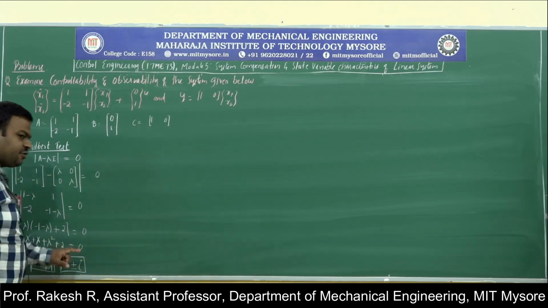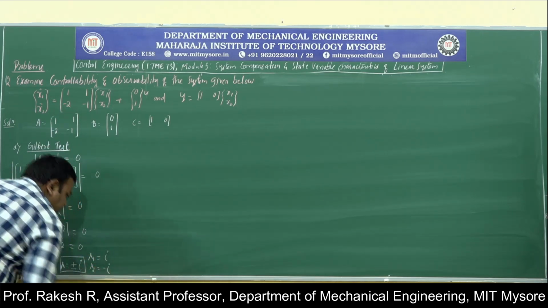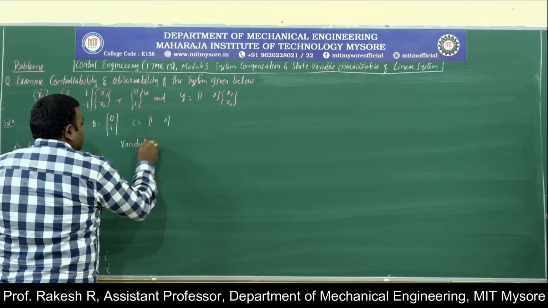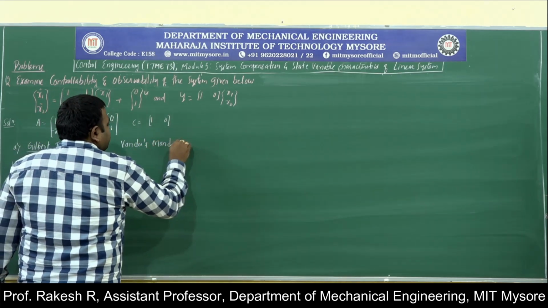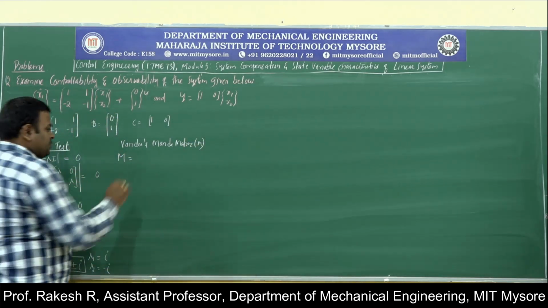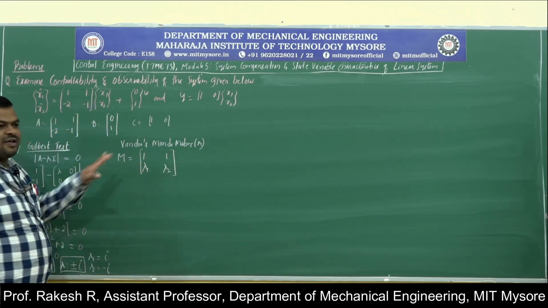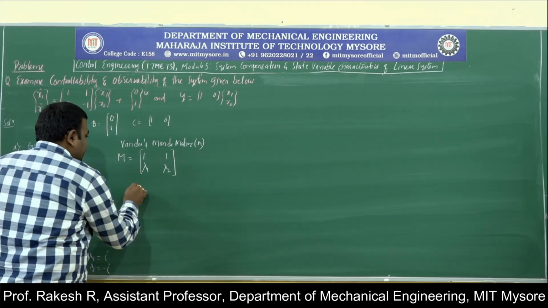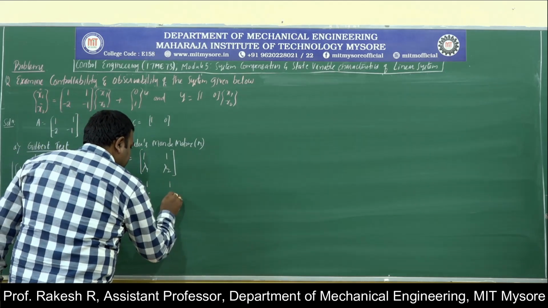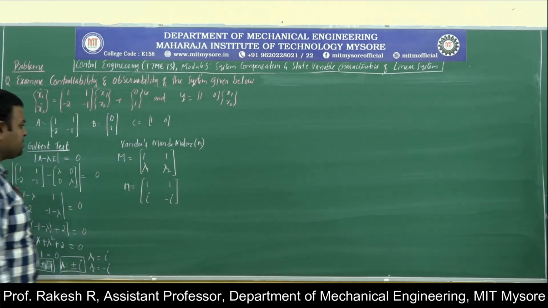Again, for the Modal matrix there are two values: lambda 1 is equal to plus i, lambda 2 is equal to minus i. I will be writing my Modal matrix M. For a 2 cross 2 it is first 1, 1, then lambda 1 and lambda 2. No lambda 1 square and no lambda 2 square here; again, it depends upon the order of the matrix. So 1, 1, lambda 1 is i, lambda 2 is minus i. This is M. After calculating this,